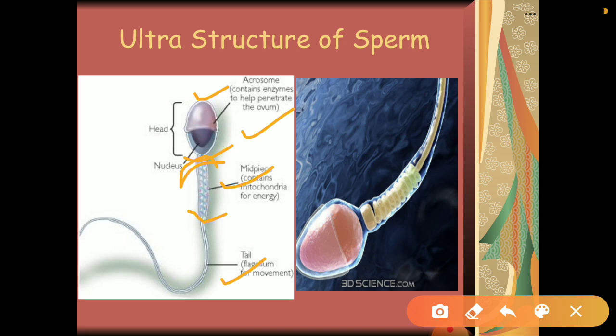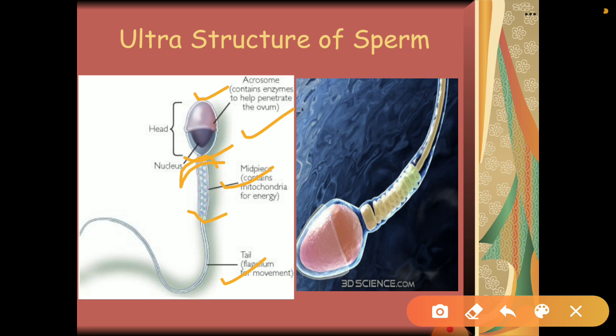Proximal, you know the meaning also, you can remember it like this: proximal centriole is close to the head, distal centriole is away from the head, it is present in the tail region. So it is believed that the proximal centriole is important for the first division or cleavage of the zygote. Okay, and the distal centriole is connected to the tail filament.